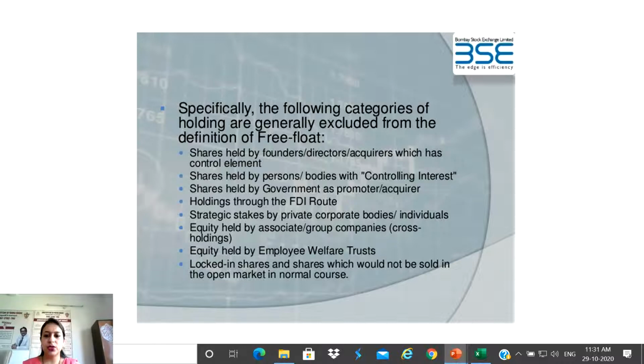Strategic stakes by private corporate bodies or individuals. Equities held by associate or group companies, which are also known as cross holdings. Equities held by employee welfare trusts. Locked-in shares and shares which would not be sold in the open market in the normal course. So all these categories of holdings are generally excluded from the free float method, because these are not at all tradable in the market.